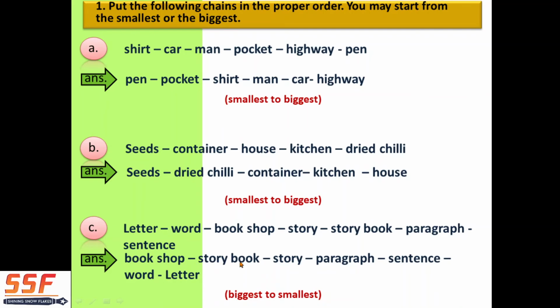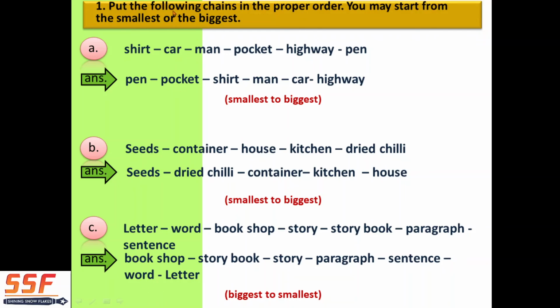There we will find the storybook, and when we open the book, you will find many stories. Pick one story. From that we will see many paragraphs. Paragraphs are made up of sentences. Many sentences make the paragraph. Sentences are made by words.